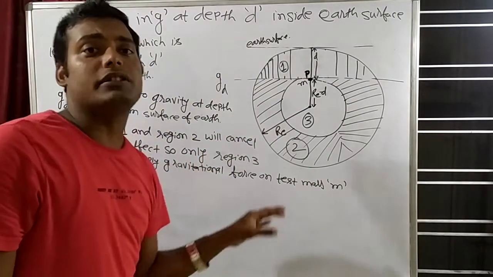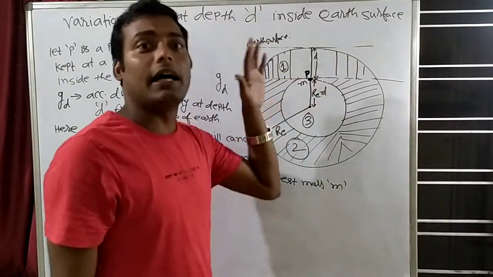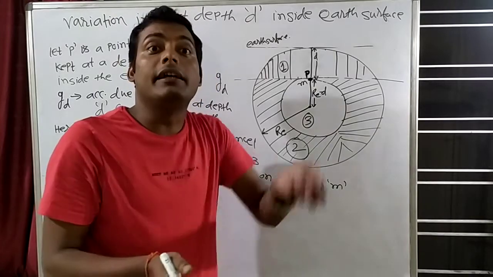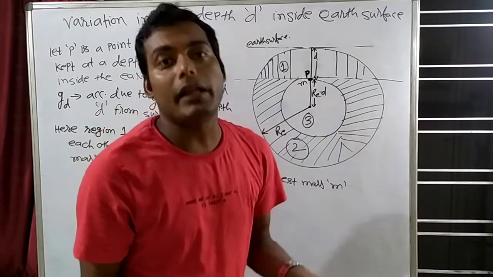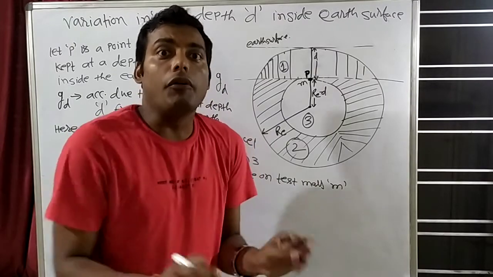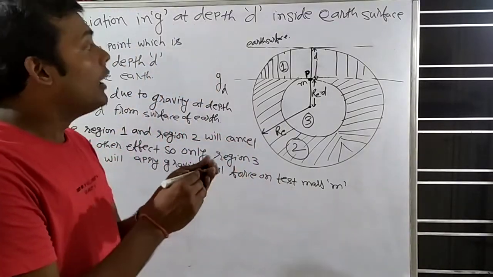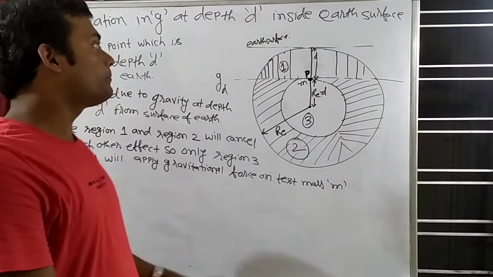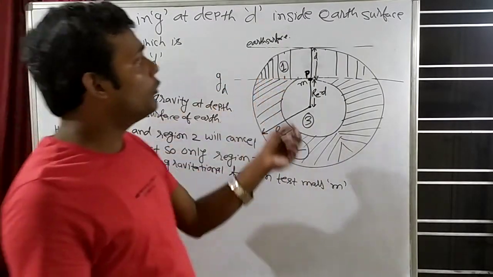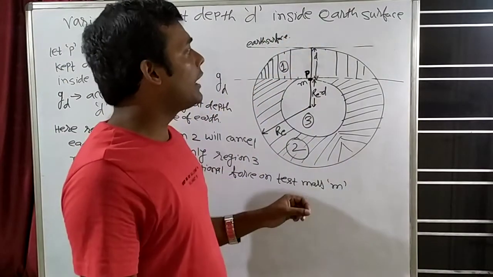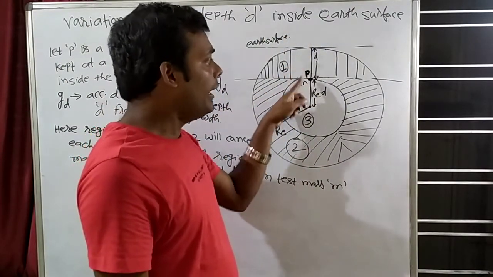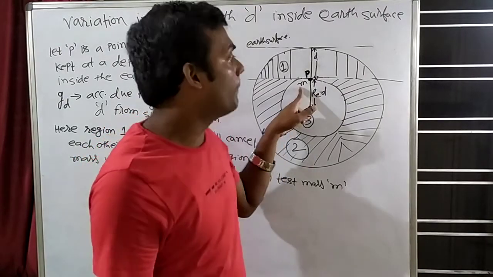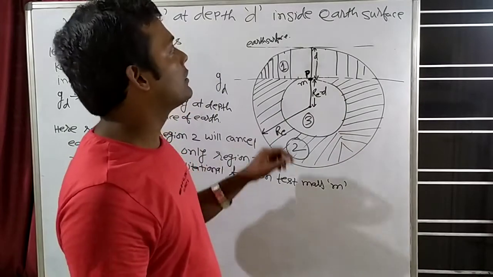Because now I want to check that if we go inside the Earth, then g will vary or not. What will be the effect on g? G will increase, or g will decrease, or g will remain constant? We don't know. So we want to know what will be the effect on acceleration due to gravity if we go inside the Earth. For that, at the depth d from the Earth's surface, I will take a point P, and there for testing purpose, I will put the test mass, a small m. Test mass is a very small mass.